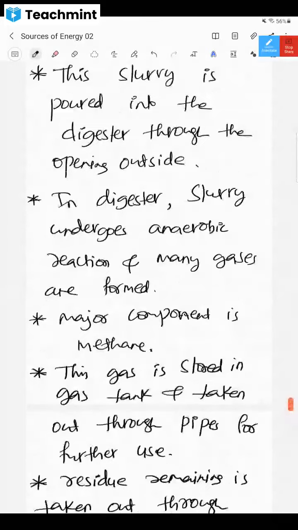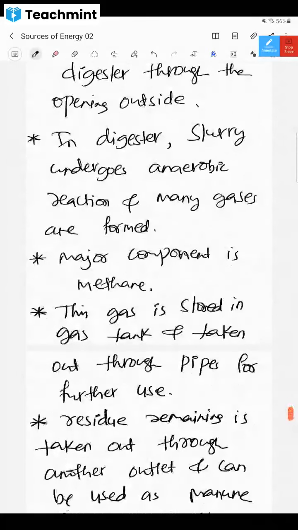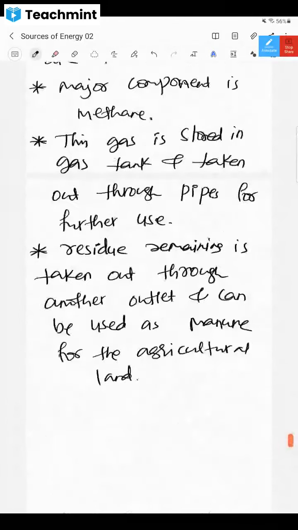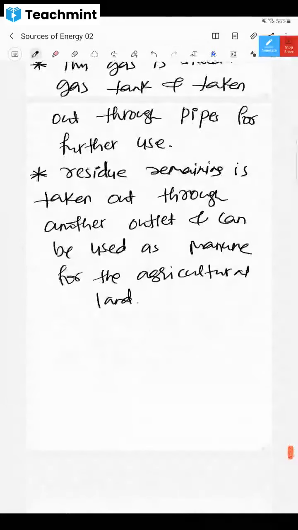This is a technological improvement for the efficient use of biomass. These biogas plants are very rare on our side. I haven't seen them, but in the southern part of Karnataka they are using this, in every village where more cattle are there.